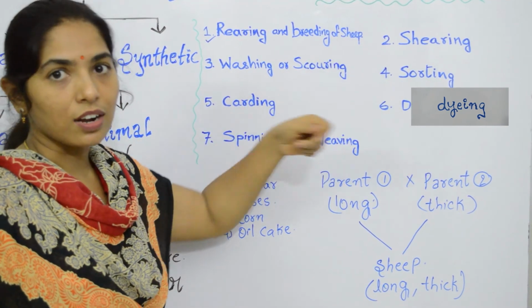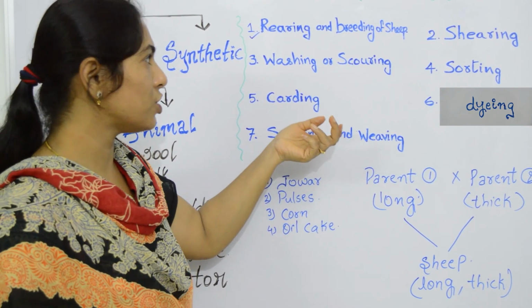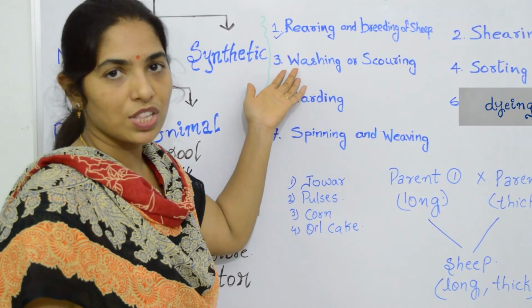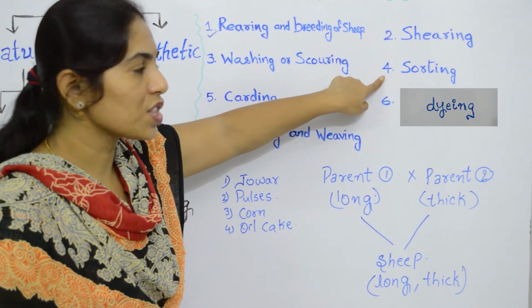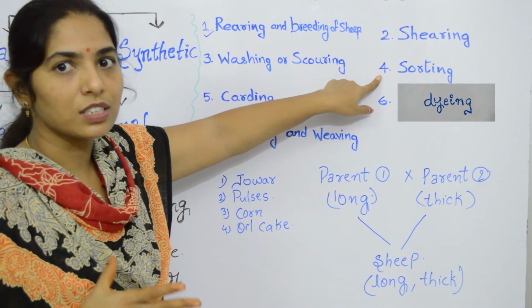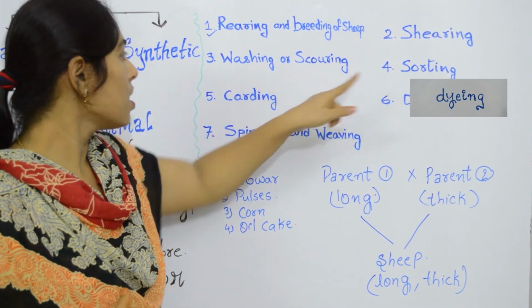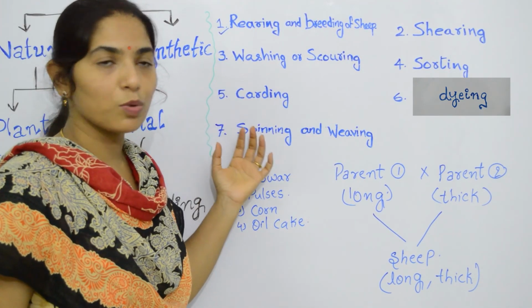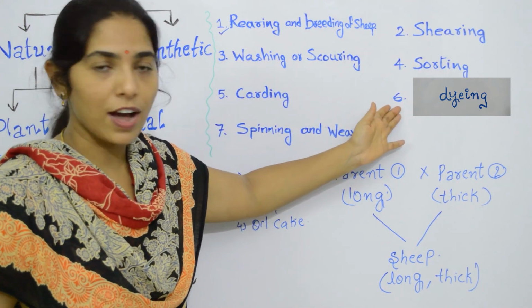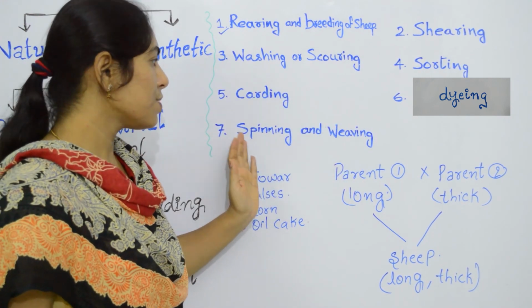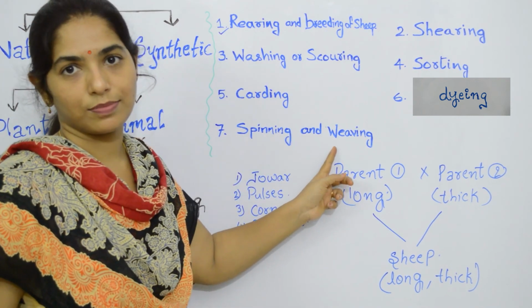Shearing is removing the hair from the body of the sheep. Scouring is nothing but washing the hair. Sorting is separating the different textures of the wool. Carding is straightening the curly woolen fibers. Dyeing is imparting colors to the woolen fiber, and finally spinning and weaving.